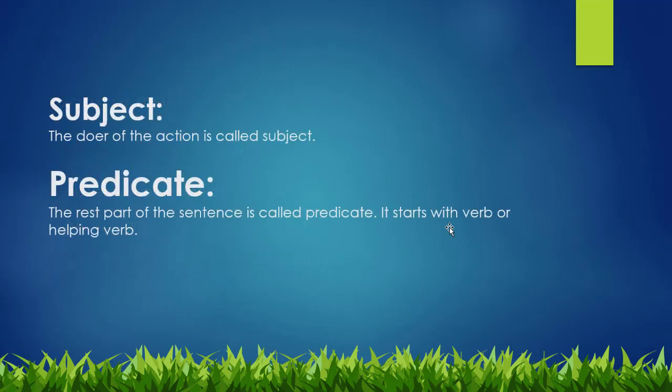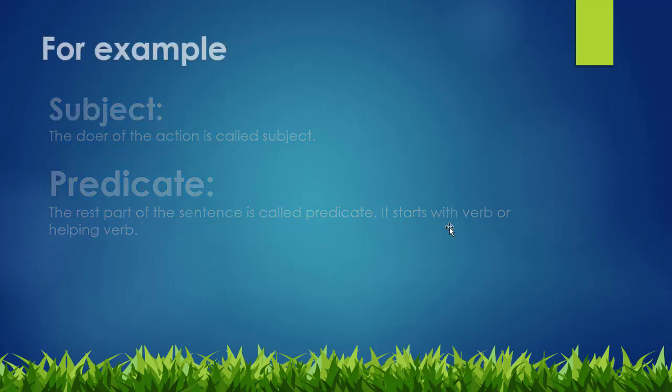So we can define it as: the doer of the action is called subject, and the rest part of the sentence is called predicate. It starts with a verb or helping verb. In very easy language, we can divide a sentence into two parts. The first part of the sentence is called subject, and mostly the subject is a noun who performs the action. The rest of the sentence is called predicate and it starts with the verb or helping verb.